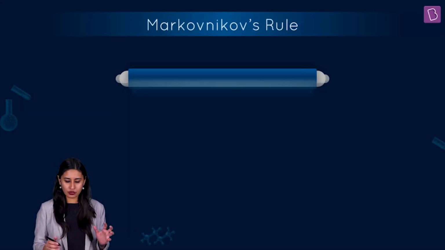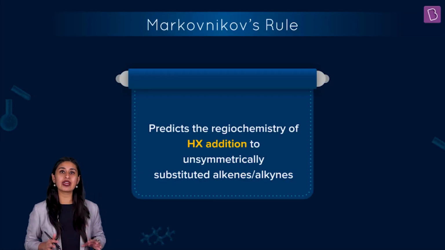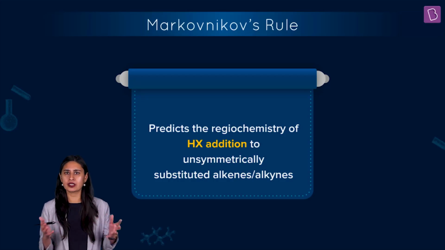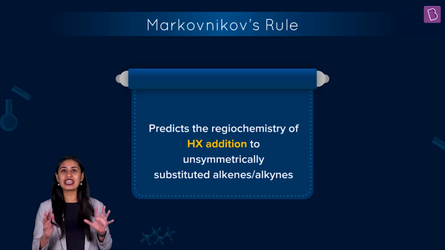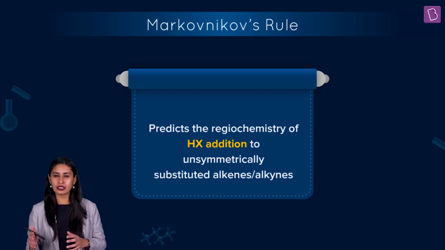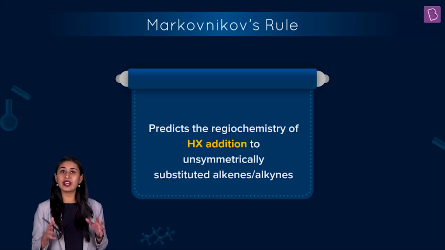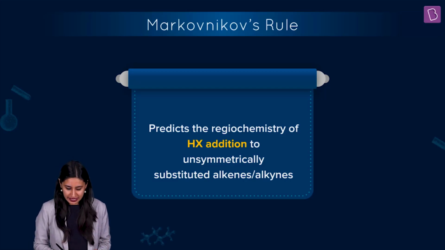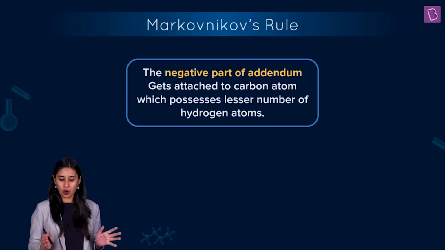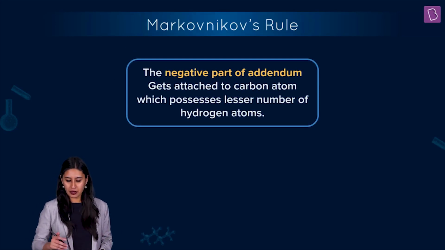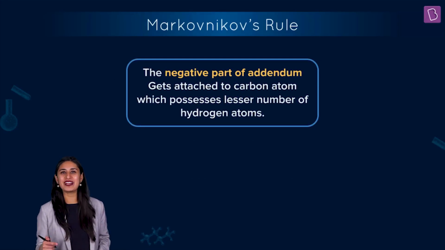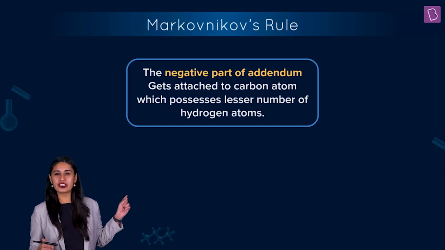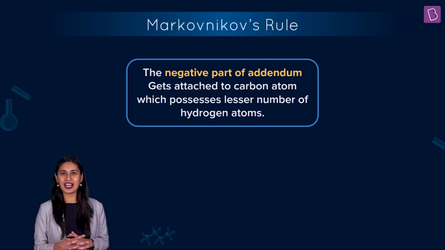So this rule is a very simple rule which helps us understand where the negative part of the addendum goes. What is an addendum? The adding molecule. So we are talking about an adding molecule which has a negative part and a positive part. So Markovnikov rule helps us in determining where this negative part will get attached. Okay, so let's read what the rule says. So the rule says that the negative part of the addendum gets attached to the carbon atom which possesses a lesser number of hydrogen atoms. Once we see the mechanism, this Markovnikov rule will become HDCC, high definition crystal clear.